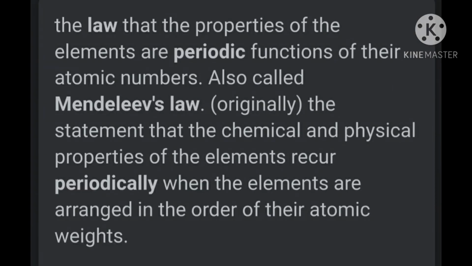This is the repeating pattern of chemical properties when these elements are arranged in order of increasing atomic masses. Hence, Mendeleev arranged the elements according to a law called the periodic law. The periodic law states that physical and chemical properties of elements are a periodic function of their atomic weight.